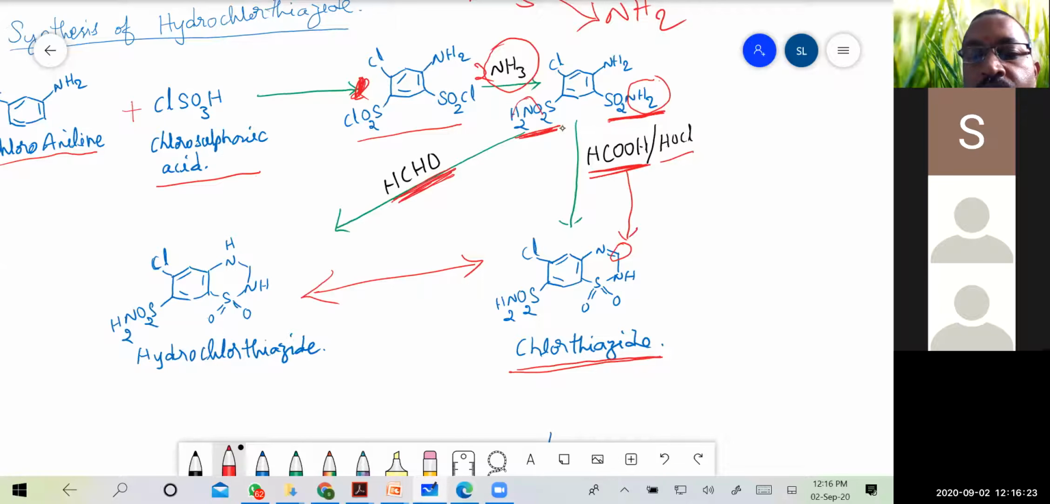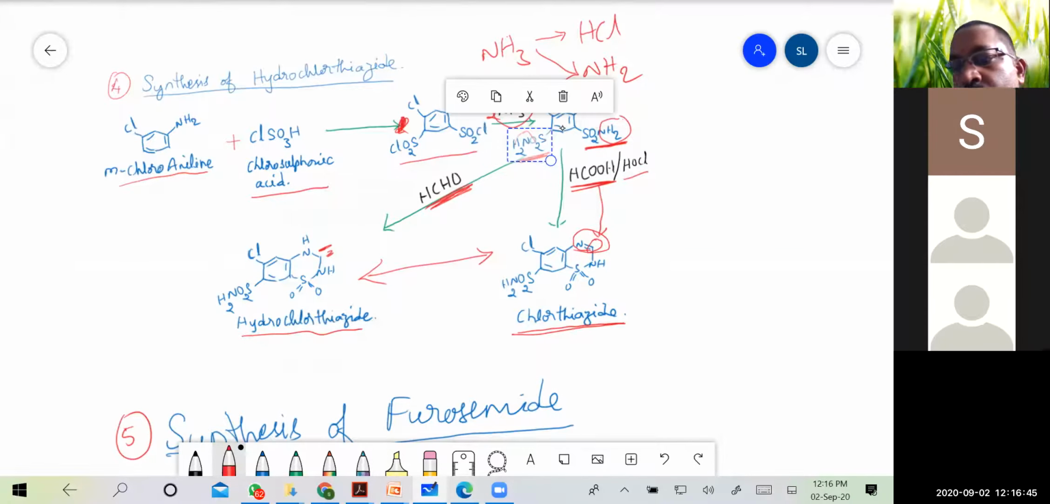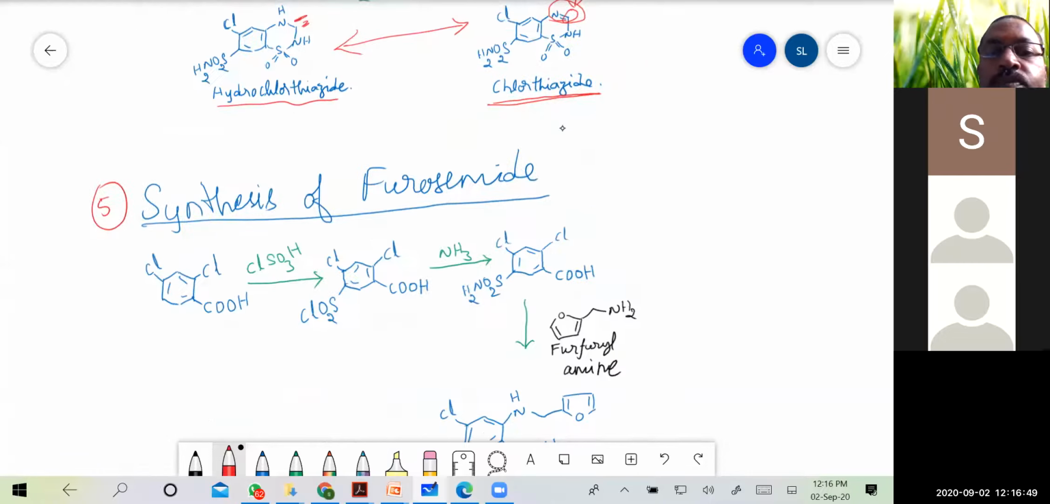And see, the difference between these two structures is that you don't have a double bond. There is a double bond in chlorothiazide, that is here, right? And we don't have any double bond in this hydrochlorothiazide, no double bond in this particular part. So that's why we are calling it hydrochlorothiazide. So this is the synthesis of the fourth compound, that is hydrochlorothiazide.